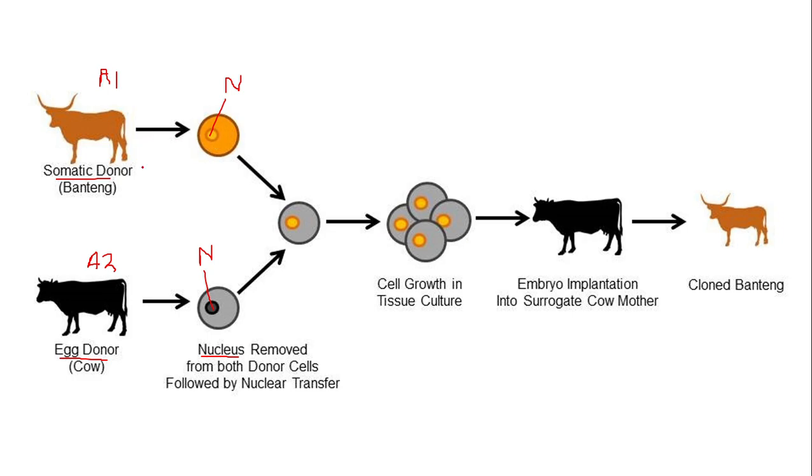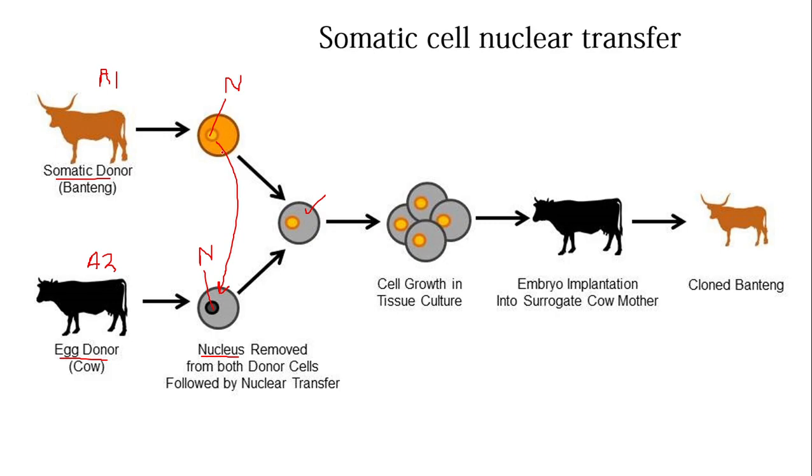And the nucleus of the somatic donor will be transferred to the egg cell of animal number 2. Here a new cell is formed which has the outer portion of the egg donor, and the nucleus is of the somatic donor. Because there is a transfer of the nucleus from the somatic cell of an animal, this process is called somatic cell nuclear transfer.